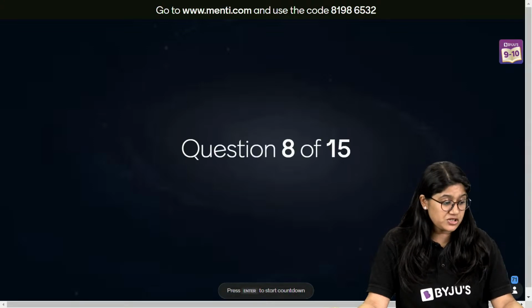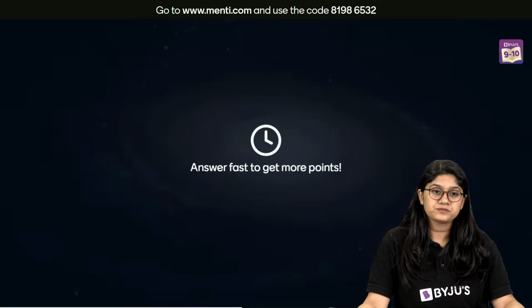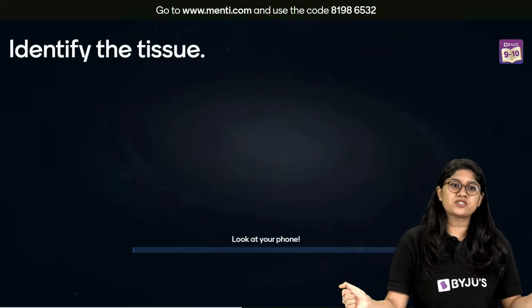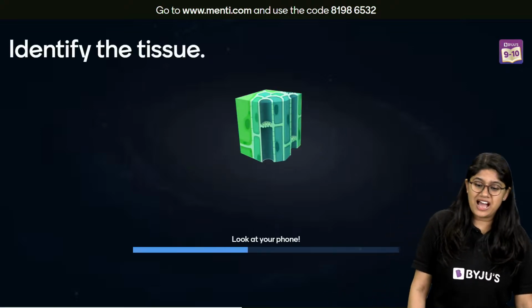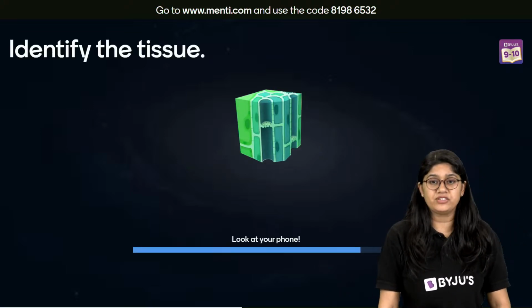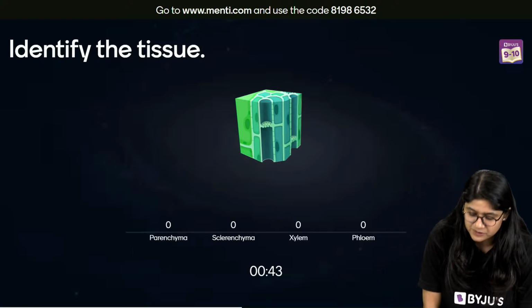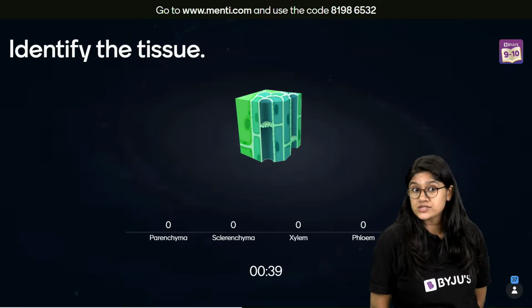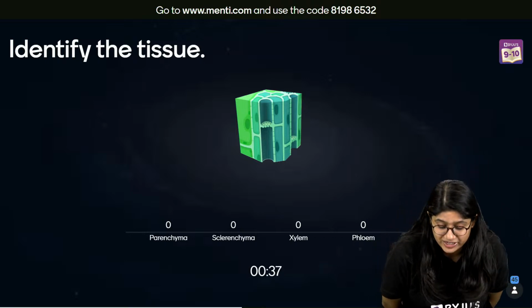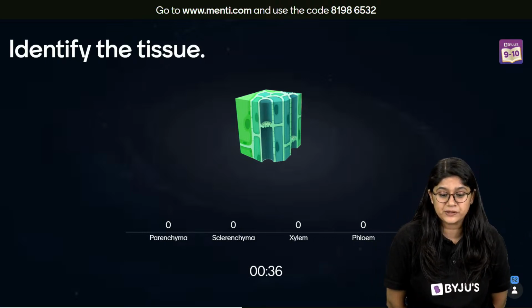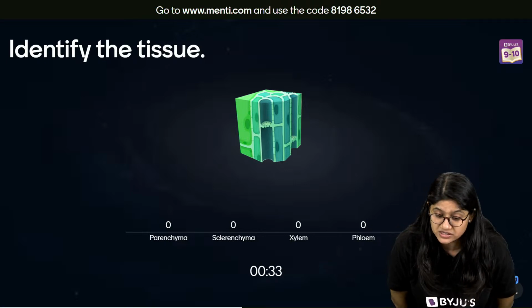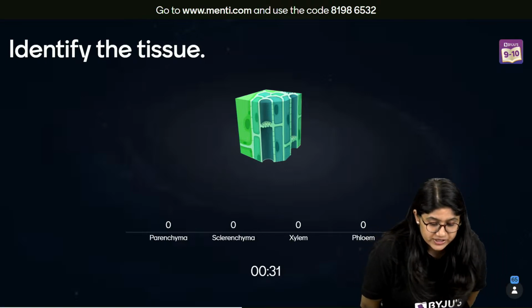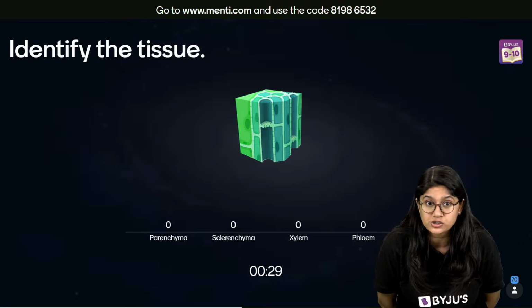Let's move ahead, everyone. Question number 8 on your screen. Here we go. We have to identify the tissue that we have over here. Look closely. Is it parenchyma, sclerenchyma, xylem, or phloem? See, we haven't used this in our session. But we have a very big hint that will help you. Look at it clearly. We can see the nucleus. We can see some holes also.